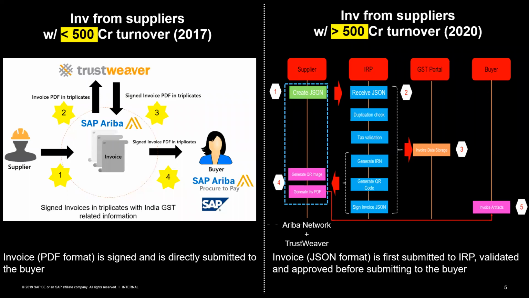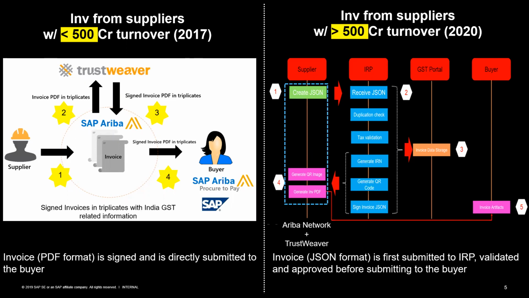There is no duplicate of this invoice. There is validation of the taxes: that it is an interstate supply, so only IGST is applicable, or that this particular line item requires 28 percent of taxes. Validations like that will happen at the IRP level, and once these validations are successful, a 64-digit alphanumeric invoice reference number, or the IRN, will be generated by the IRP.